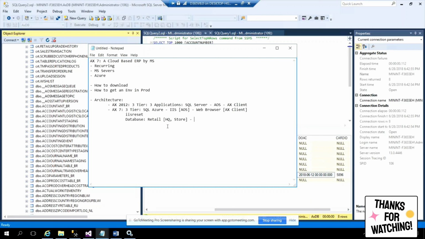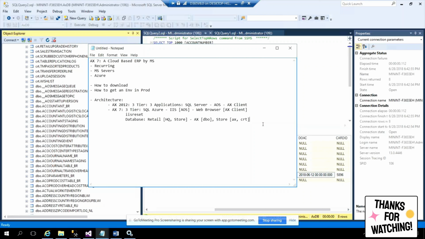What we did is give only one database for the headquarter, I would say AX, and the store. The headquarter or AX database schema is DBO. Store schemas are AX and CRT. These 2 are store database related schemas. You'll understand this if you know something about retail, so don't worry about that. Just remember AX database is DBO and store database is AX and CRT.